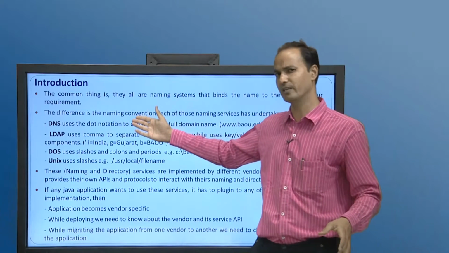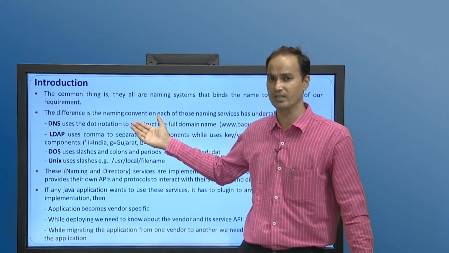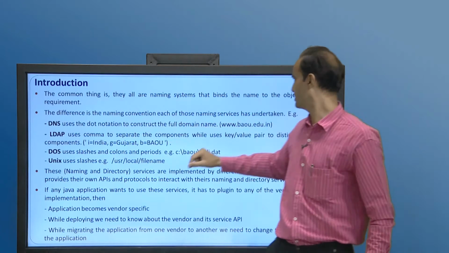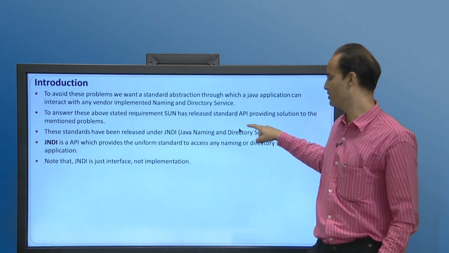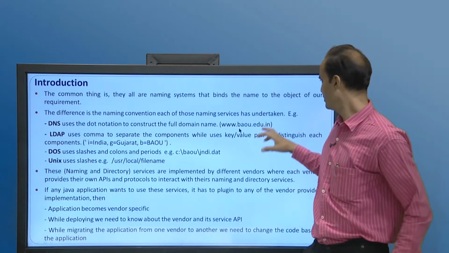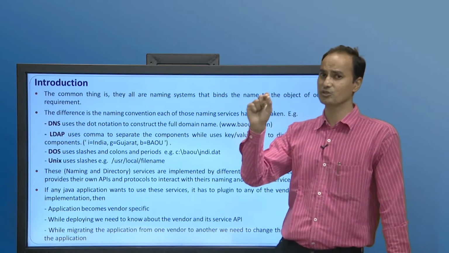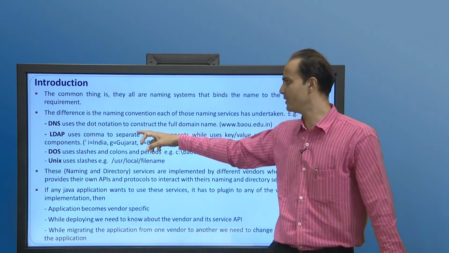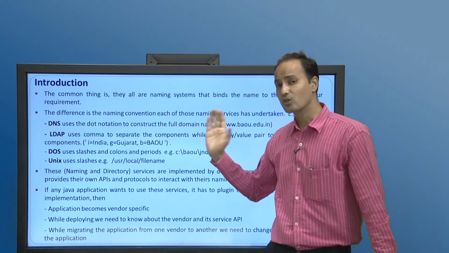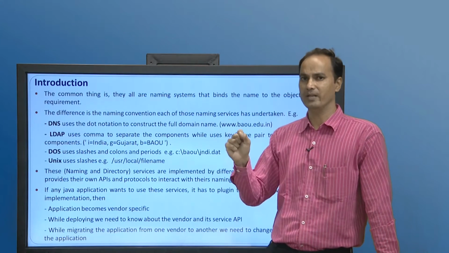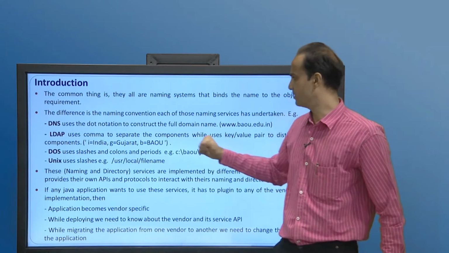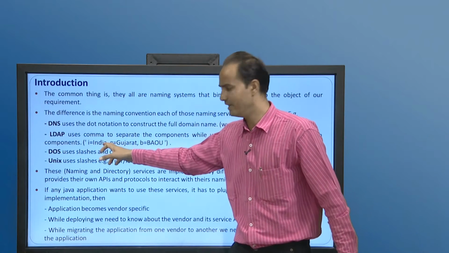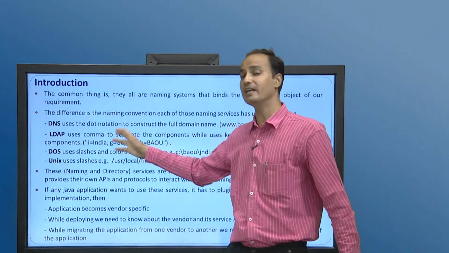DNS we already know, but what is the DNS naming convention? The naming convention is dot. So, DNS uses dot notation like www.baou.edu.in. DNS uses dot notation as its naming convention. At the same time, LDAP uses a comma and key value pairs to identify its resources, or naming services. See here, the C is a key and C equals India. The C is a key, India is a value.